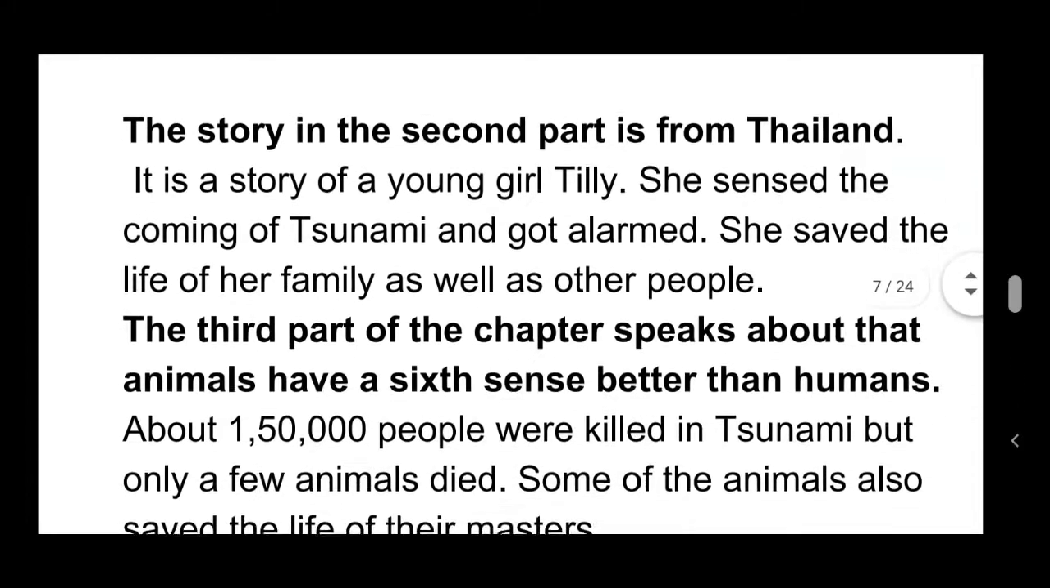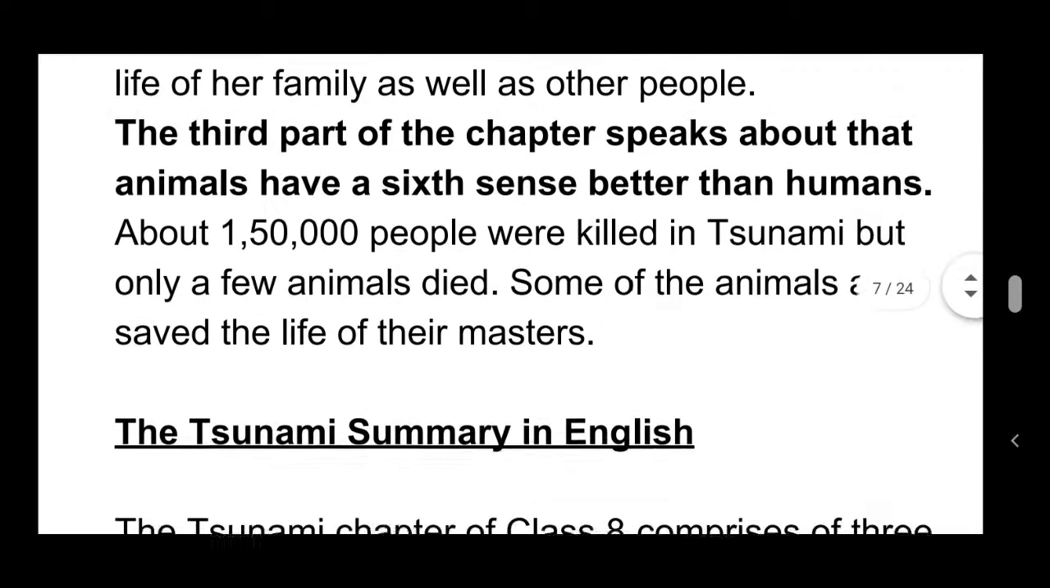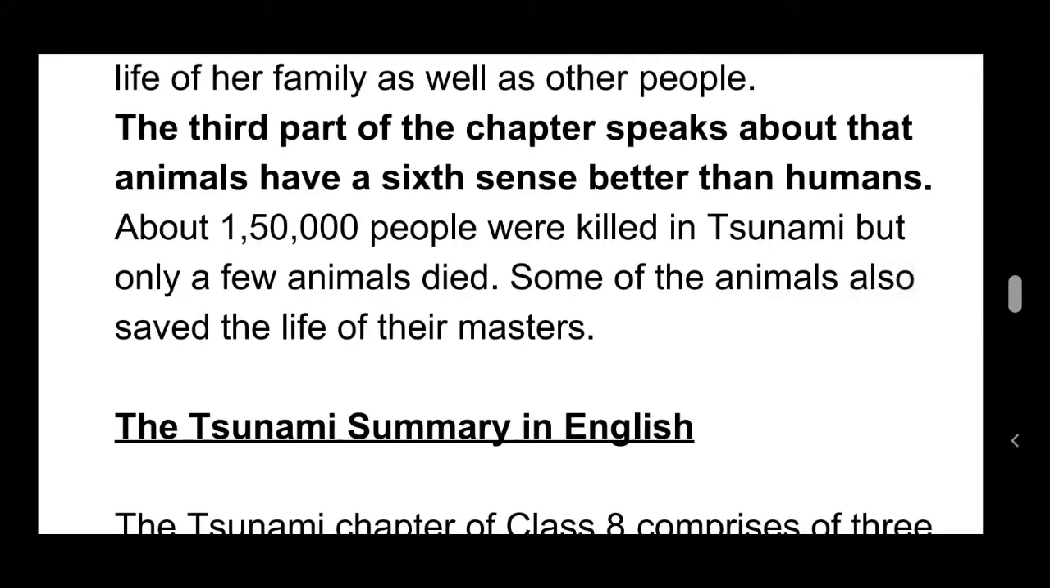So, the story in the second part is from Thailand. It is a story of a young girl, Tilly. She sensed the coming of a tsunami and got alarmed. She saved the life of her family as well as other people. And the third part of the chapter speaks about how animals have a sixth sense better than humans.